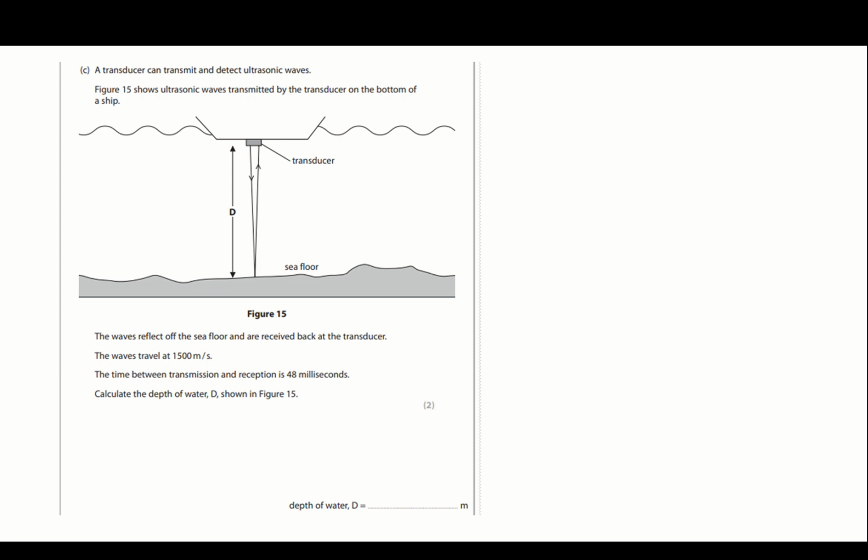This one we've done quite a bit. Because we've got the sound wave going there and back, we've got a calculation using speed equals distance over time, twice. So we need two lots of the distance because it's got to go there and back. So D plus another D equals 2D. They reflect off the seafloor, got it. They travel at 1,500 meters per second. No unit change there. 48 milliseconds though, got to divide that by 1,000. Calculate the depth of the water.